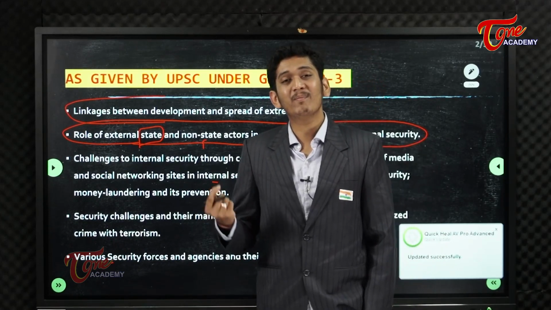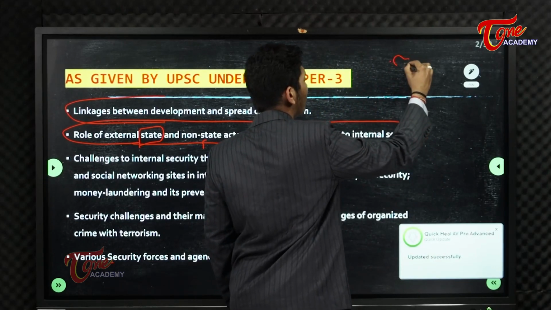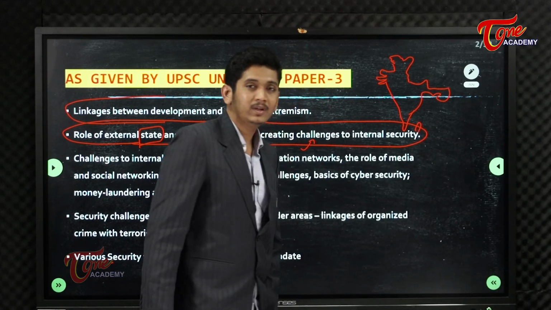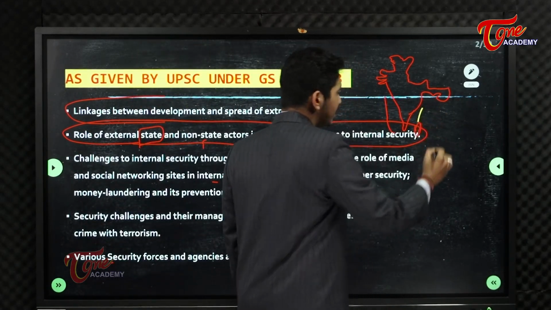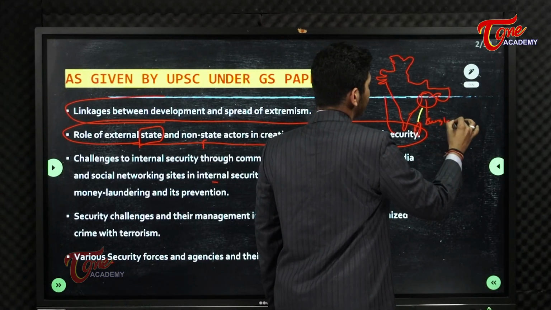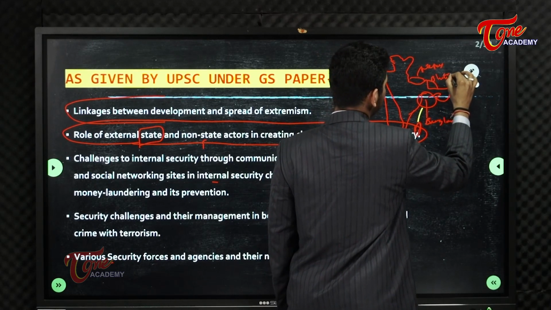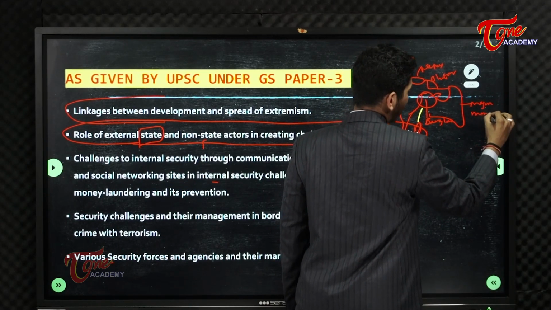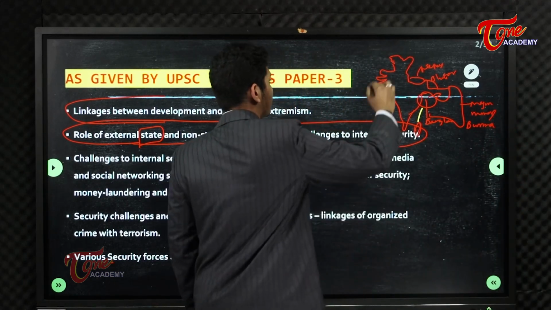Either it may be the boundary regions with Myanmar. You know what? This is our country. I'll draw a rough map for you. Okay, this might be a rough map for you. So we are bordered by many countries. This is the whole coastal region where you have Sri Lanka. Here you have Bangladesh, Nepal, Bhutan. Okay, here you have Myanmar region, or you can also say Burma. Okay, and Pakistan.